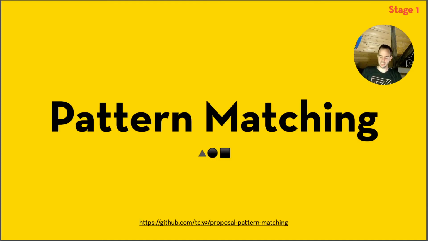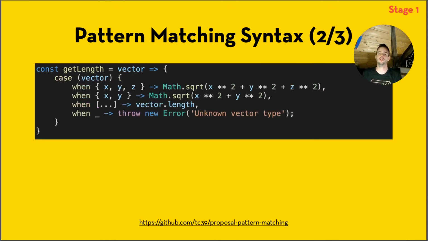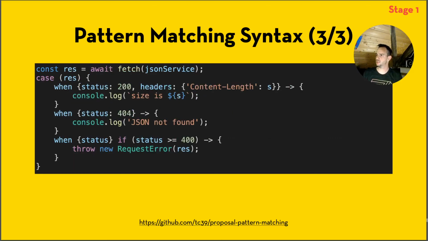And then one that I will be skipping because we're running short on time here is pattern matching. What this basically allows you to do is check what is inside of an object and then do some actions on there. So if you want to calculate the length of a vector, it depends on if you have a 2D or 3D vector, which formula you have to use. Using pattern matching, which we see right here, you can just simply match the shape of that object and do some action based on that. But I'll skip this due to time constraints.